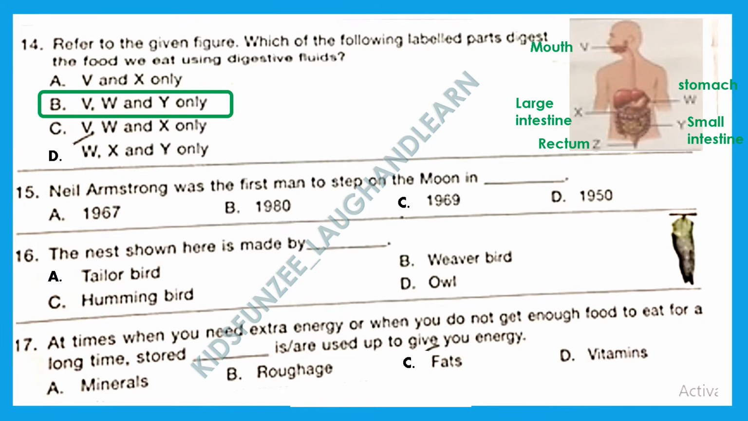Question 15. Neil Armstrong was the first man to step on the moon in, the right answer here is option C, 1969. Question 16. The nest shown here is made by which bird?